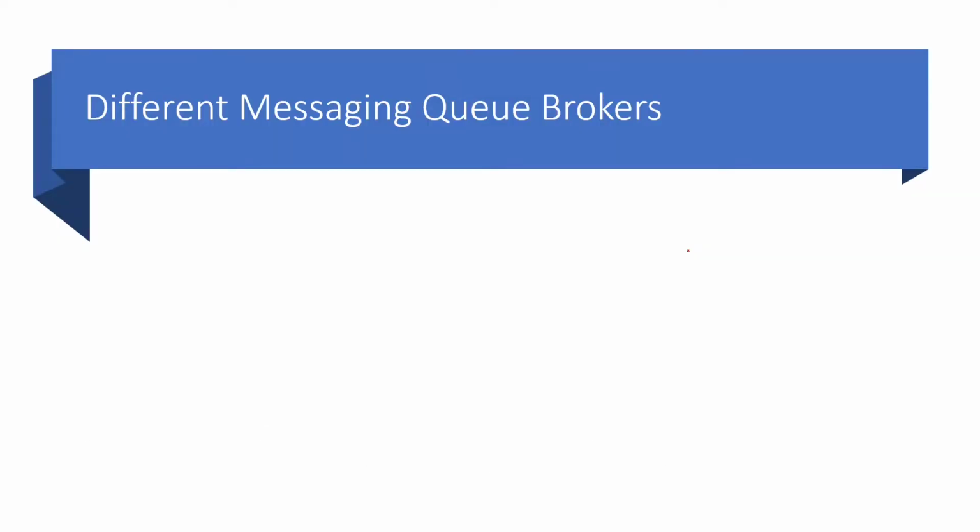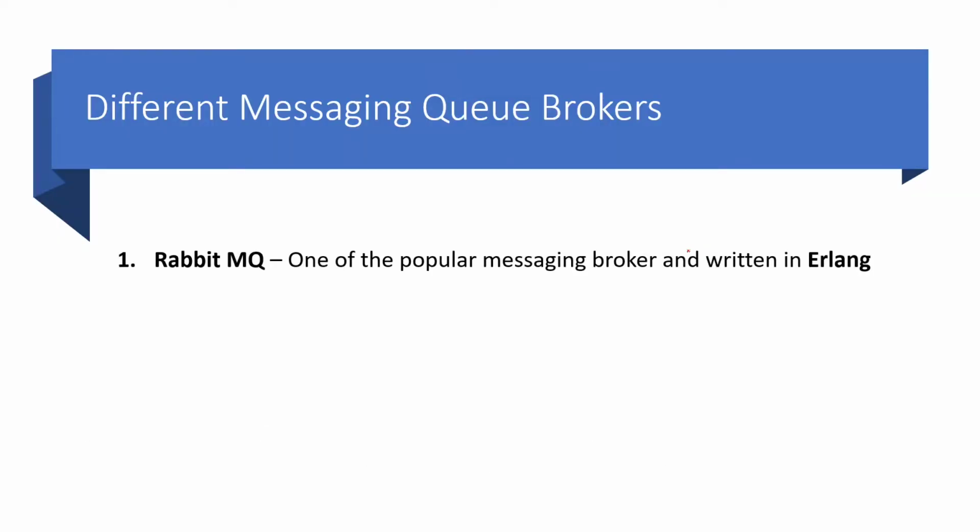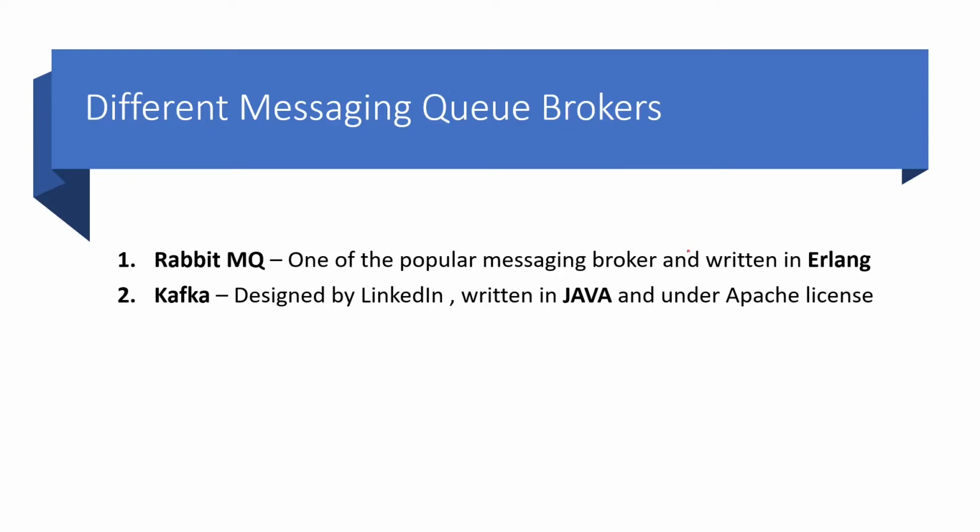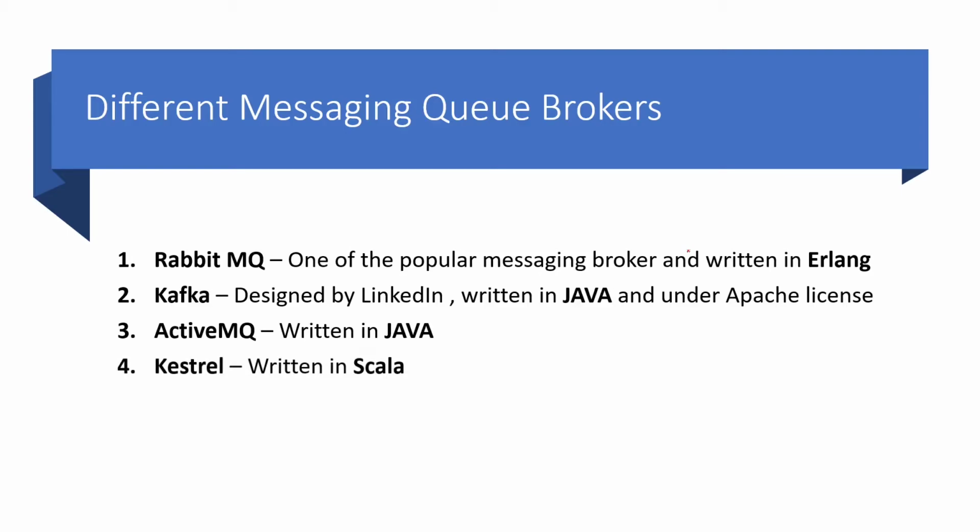Now we'll see what the different messaging brokers are. As I said, there are different implementations of the messaging queue concept. One of them is RabbitMQ, which is written in Erlang and is the most popular as of now. Kafka is written in Java, designed by LinkedIn, and is under the Apache license. Third is ActiveMQ, which is written in Java, and Kestrel, which is written in Scala. Today, we'll see what RabbitMQ is and what mechanisms are present in RabbitMQ.